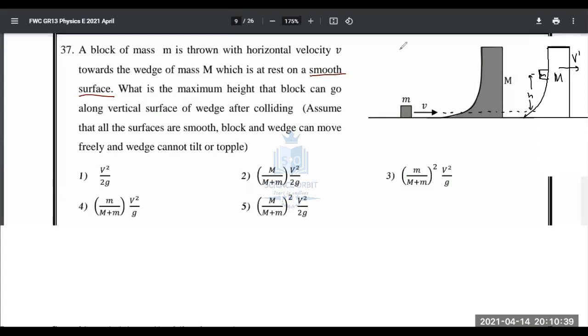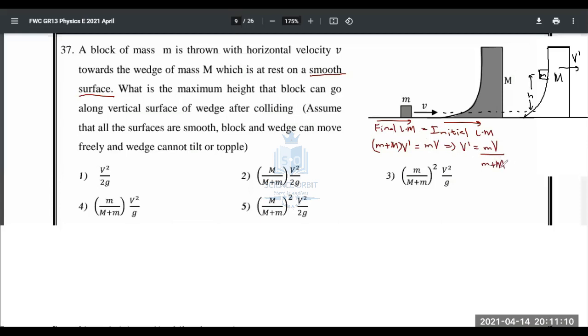Okay, so you have to do two things here in this question. One is considering momentum. So final linear momentum in this direction equals initial linear momentum in that direction. Why is that? Because we need to find the final velocity of the system. So final linear momentum is (small m plus capital M) times V dash. Initial linear momentum is small m times v. Therefore, V dash will be equal to small m v over (small m plus capital M). That is the new velocity of the system.